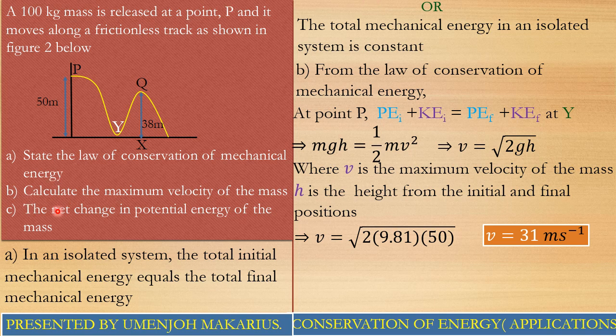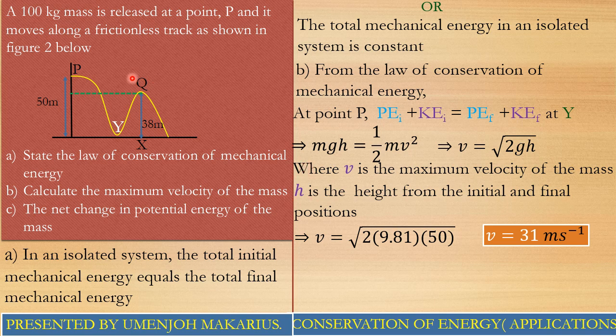Now the C part wants us to find the net change in potential energy of the mass. All right, guys, let's figure out something here. We should know that the net change in potential energy is simply going to be the mass times gravity times the change in height.